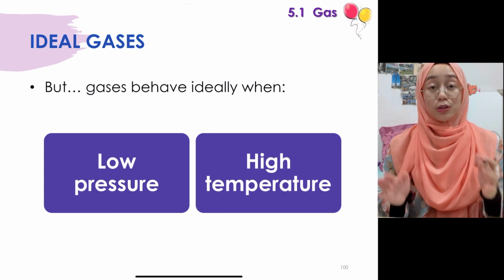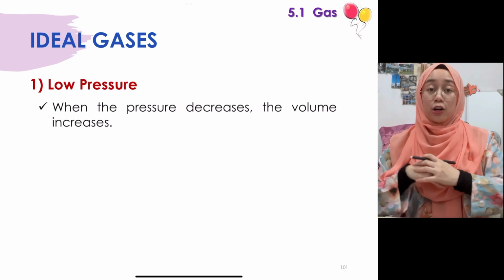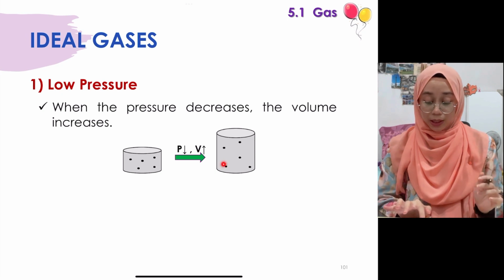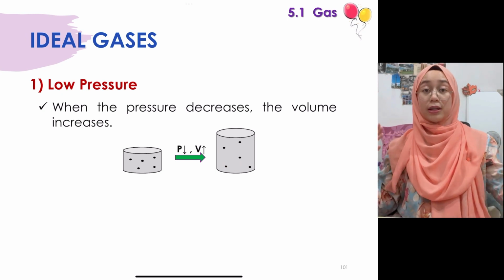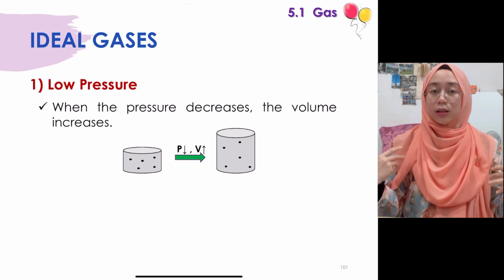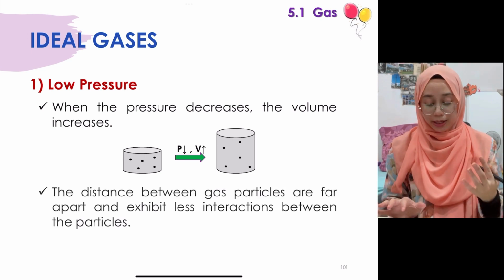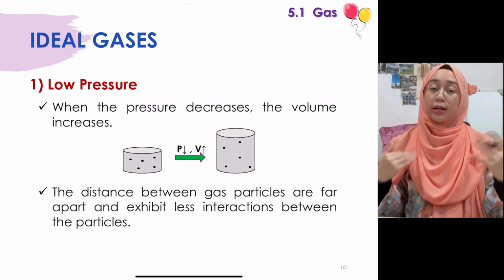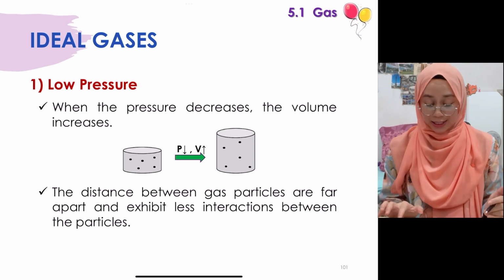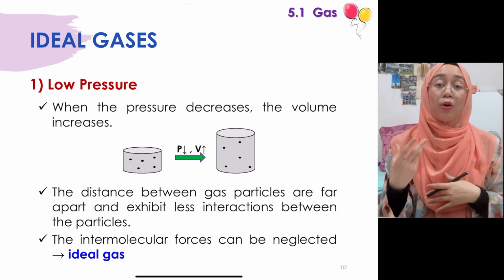Kenapa? Apa pula yang berlaku? So of course dia terbalik kepada semua yang kita dah tengok tadi, because at low pressure bermaksud volume akan increase. Okay, so bila volume increase bermaksud the distance between the gas particles now are getting further apart from one another. So bila further apart from one another, meaning will they interact more ataupun they will interact less? So of course they will interact less with one another then. So since less interaction between the gas particles, so dekat situ kita boleh ignore intermolecular forces. Okay, so since kita boleh ignore intermolecular forces, bermaksud the gas behaves more ideally.